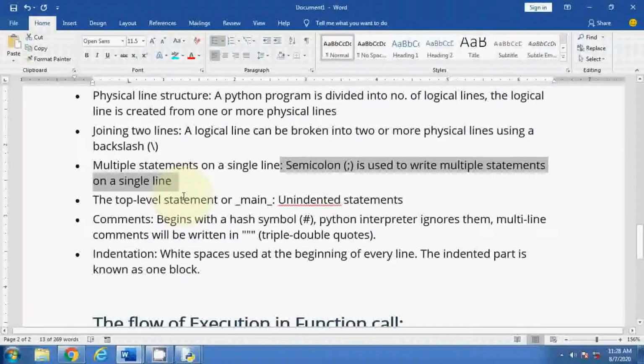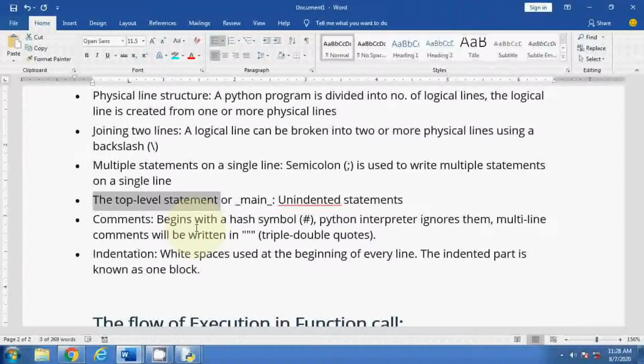After that, top level statement, or __main__, unindented statement. So whatever statements are not given in indentation, those are called the top level statements. Means when you run the program, those statements will be considered first, and then it will go into the block, and then it will run the other statements. So whatever statements are written unindented, that is called a top level statement.